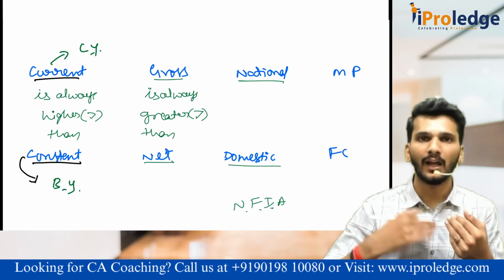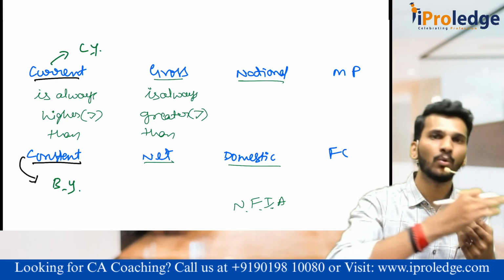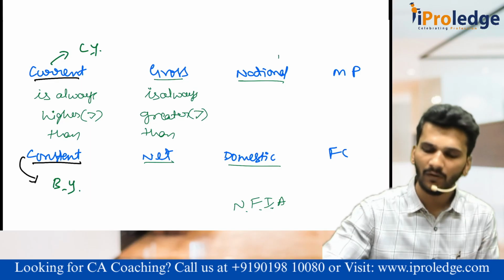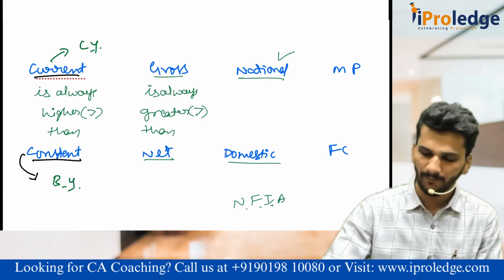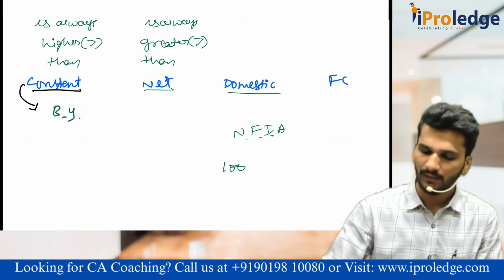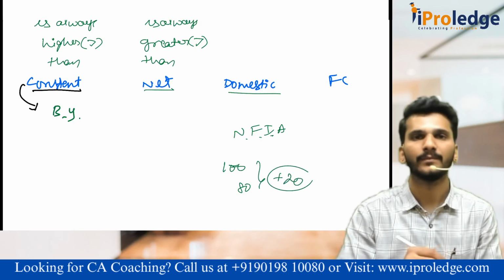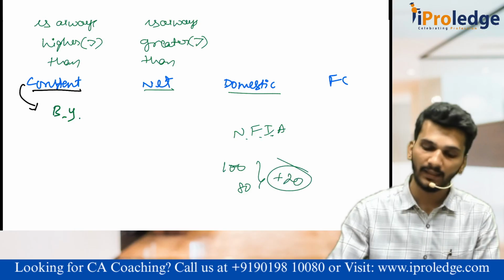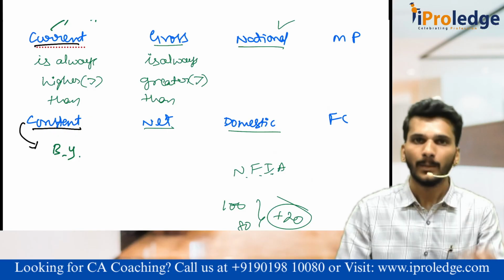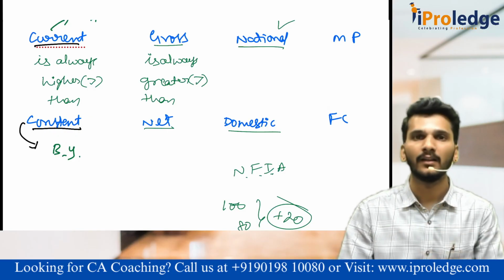If our people are earning more than the outsiders who are earning in India, then national will be higher. Consider, Indians are earning 100 rupees. Foreigners in India are earning 80 rupees. That means there is a plus 20 rupees. In that case, national will be higher. But if it is vice versa, then domestic will be higher.